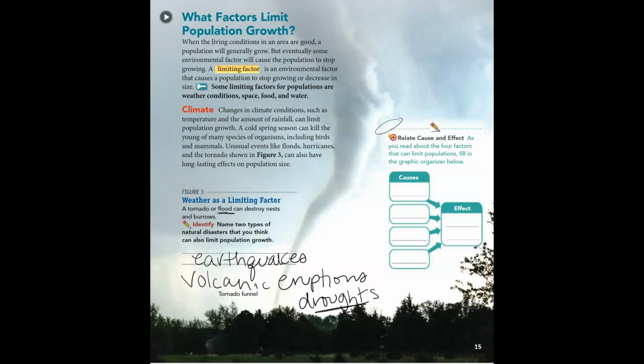Our cause and effect on the side over here. As you read about the 4 factors that can limit populations, fill in the graphic organizer below. So we have our effect, well, that's going to be limits growth, but what causes growth to be limiting? Well, we know climate. That's our weather conditions, so climate. Space, food, and water. So space, food, and water.